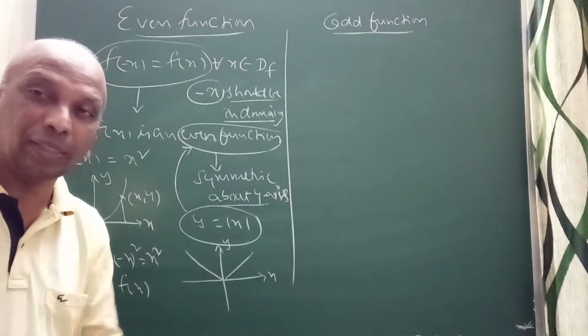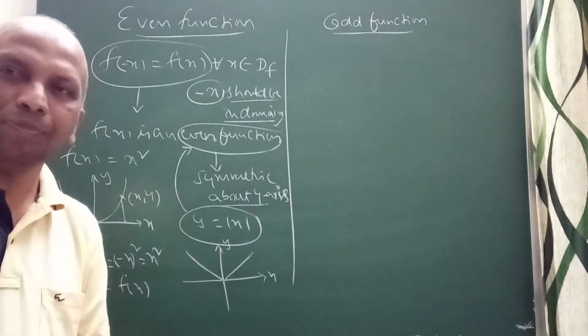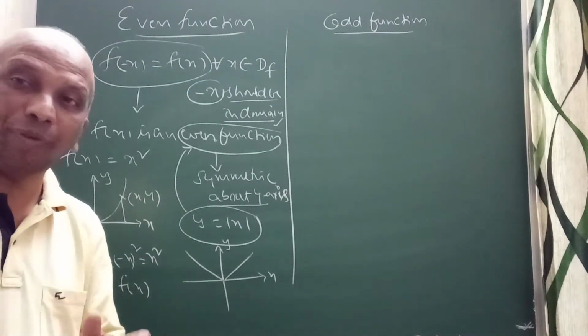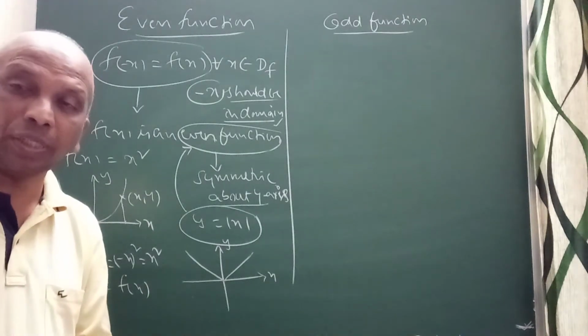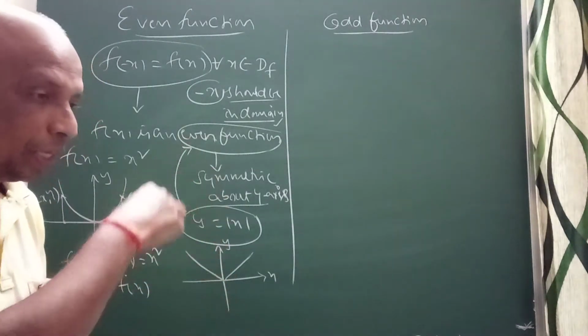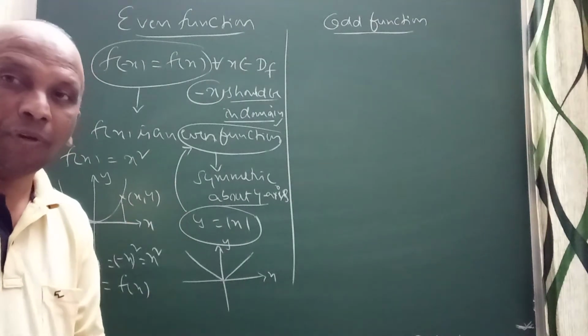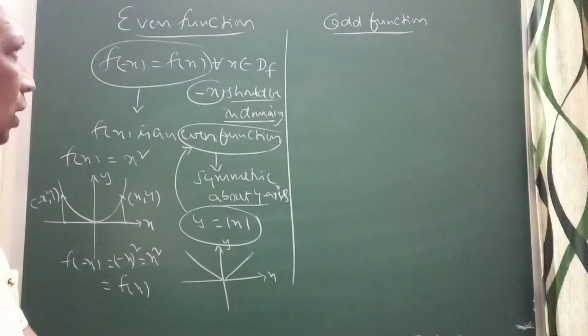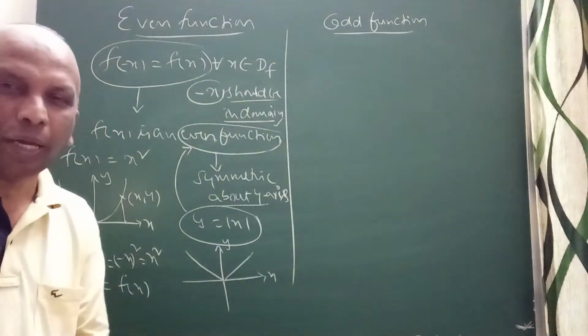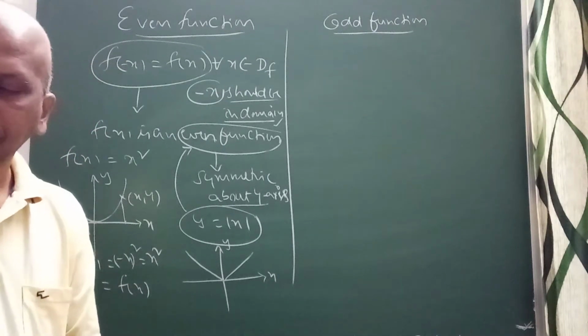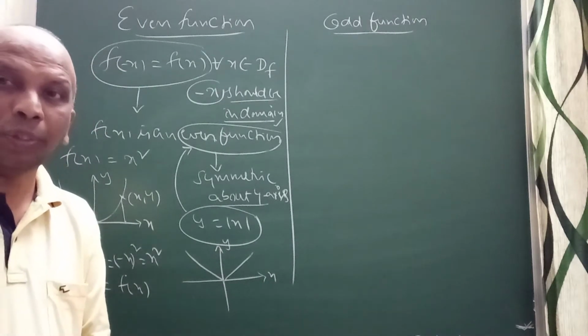Secant of minus x is secant x, an even function. Cos and secant are also even functions. Those functions are even functions. If you draw the graph of cos x, it is symmetric about the y-axis. The graph of cos x is symmetric about the y-axis. No doubt in that. It's clear.